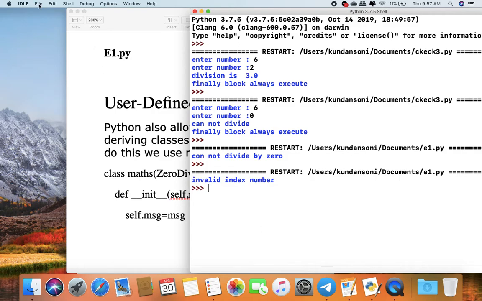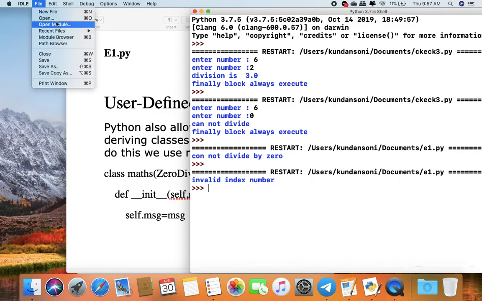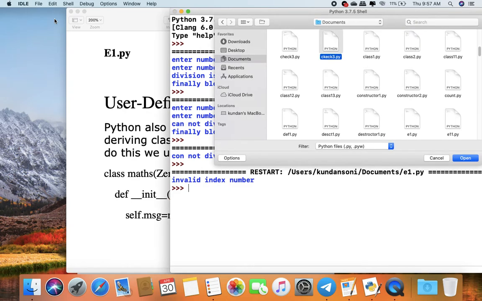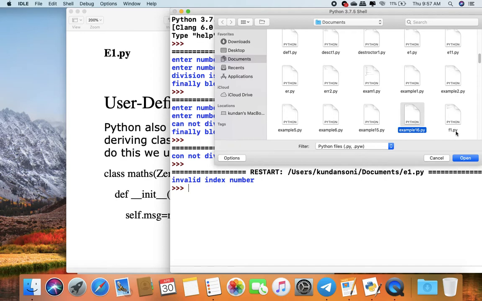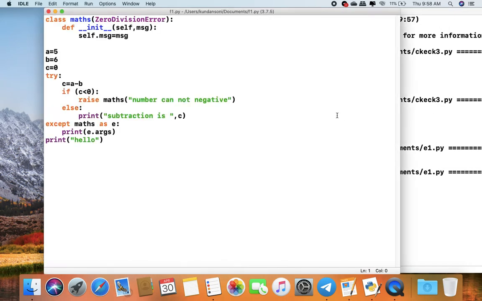So I open a program. Here my error name is Maths.